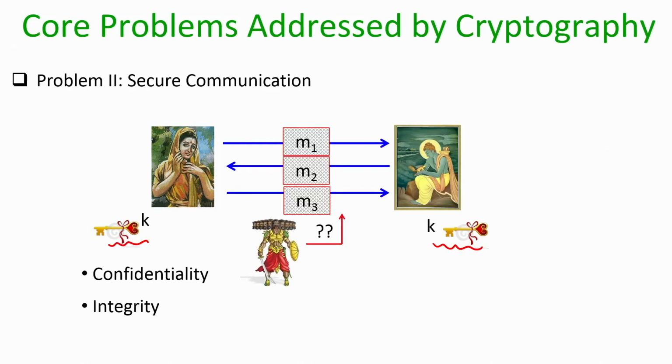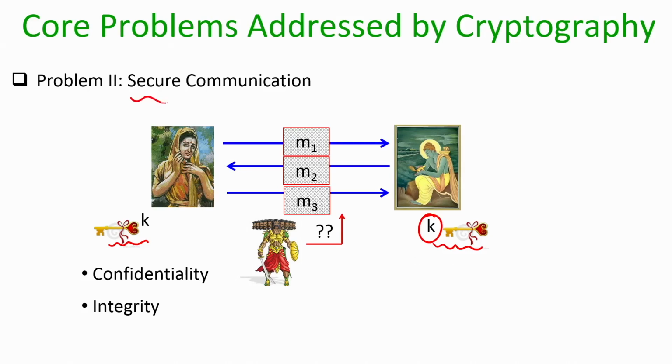Now, using this common key we would require some publicly known algorithms, according to which Sita can convert or encrypt her message into some garbled text, some garbage, and communicate it to Ram, and Ram should be able to convert back that scrambled text to the original contents using the same key k which Sita has.